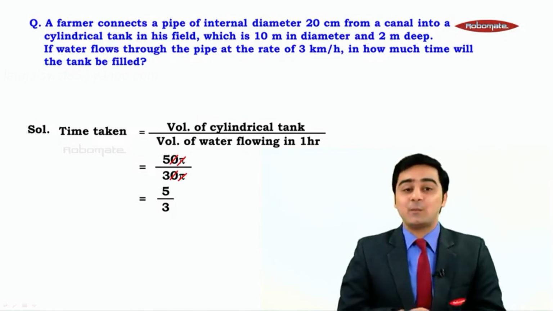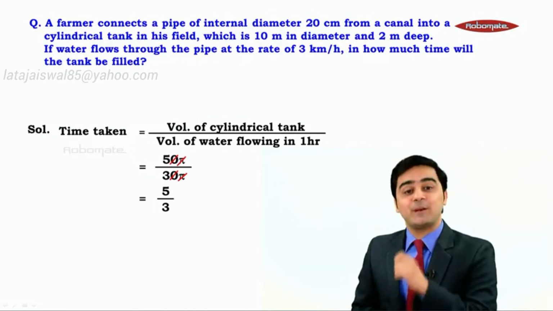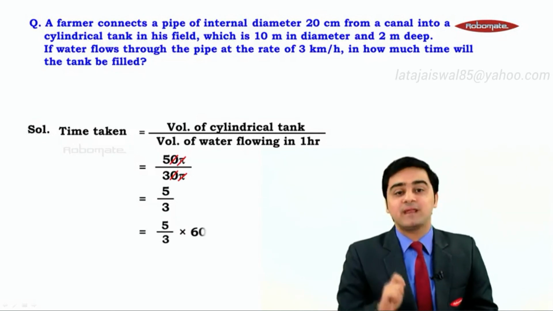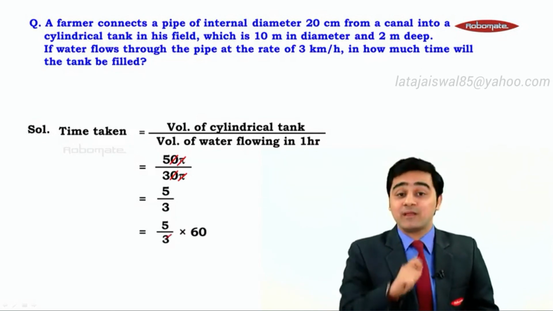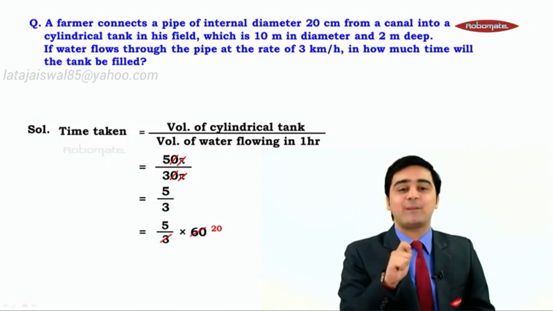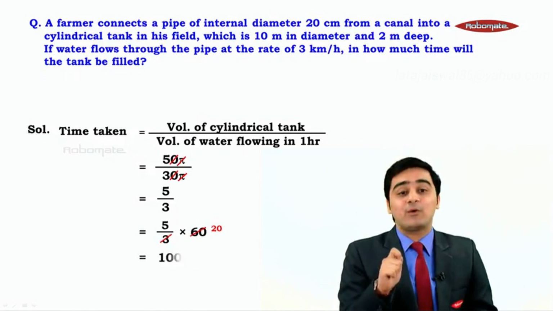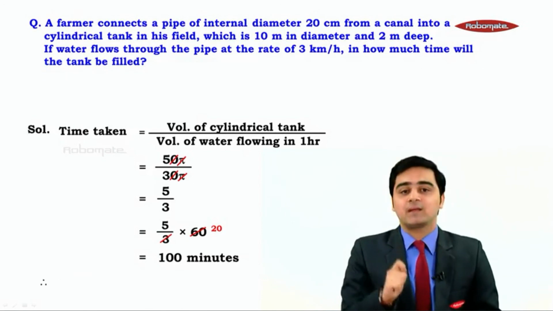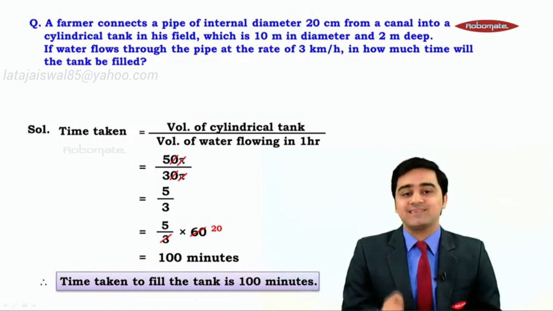Now let us convert hours into minutes. We know that 1 hour is equal to 60 minutes. So we can say therefore time taken is equal to 5 upon 3 into 60. What we can do is we can cancel 3 and 60. 3 ones are 3, 3 twenties are 60. 5 into 20 is equal to 100. So we can say therefore the time taken to fill the tank completely is 100 minutes.